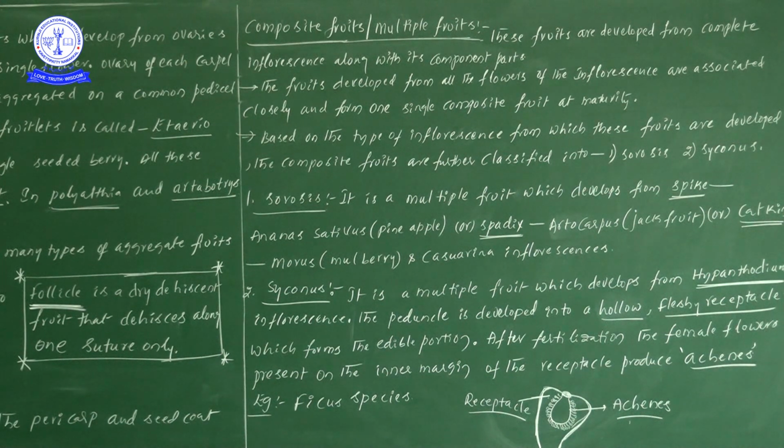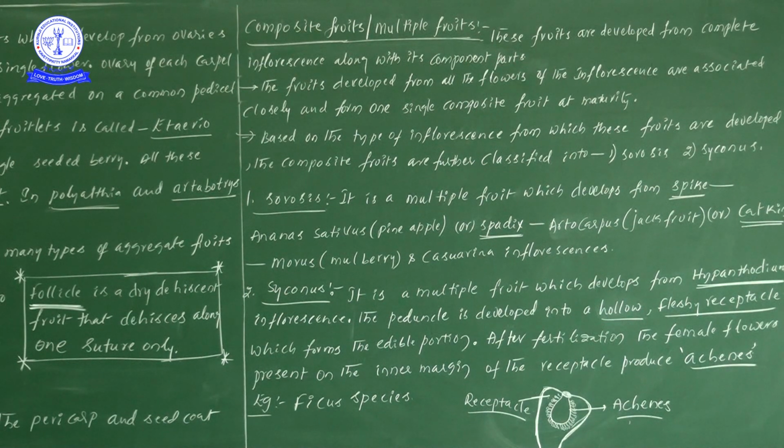Now let us learn the next concept: composite fruits or multiple fruits. These fruits are developed from the complete inflorescence along with its component parts. One more time, these kinds of composite or multiple fruits are all developed from the complete inflorescence along with its component parts.